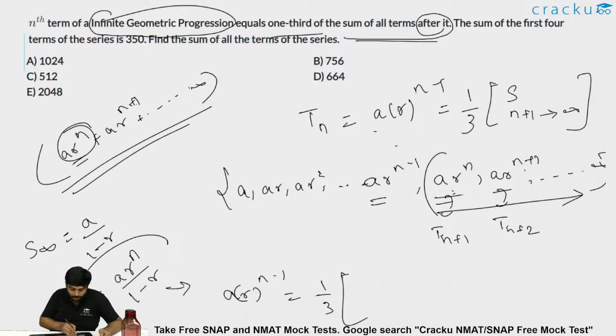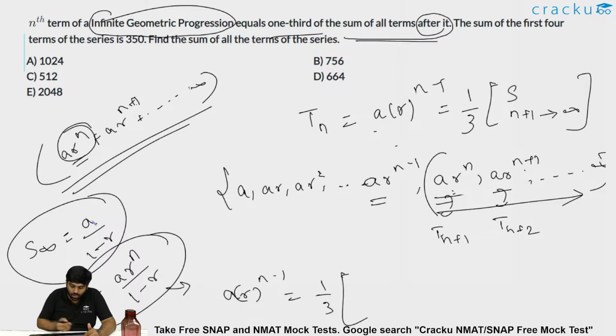So basically the summation of this infinite GP is a into r power n by 1 minus r.